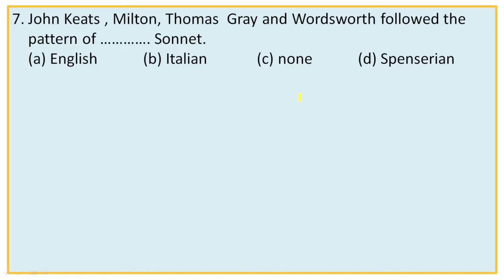Next, number 7. John Keats, Milton, Thomas Gray and Wordsworth followed the pattern of dash sonnet. The options are English, Italian, none, Spenserian. We know that Keats, Milton, Thomas Gray and Wordsworth, all of them followed the pattern of Petrarch or Italian sonnet. So the right option is B, because all of them wrote sonnet patterned after Petrarch. So they are the followers of Italian or Petrarchan sonnet.